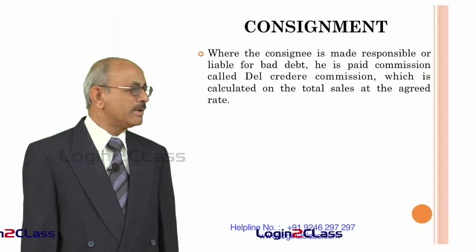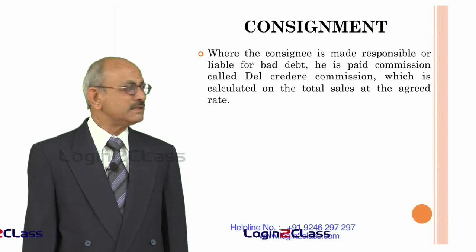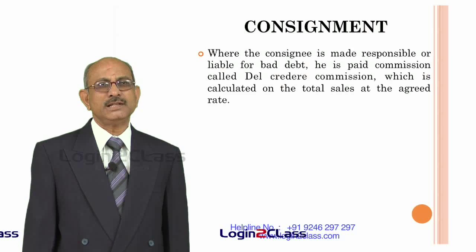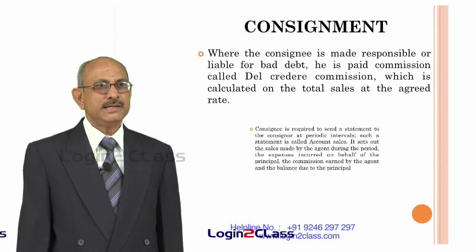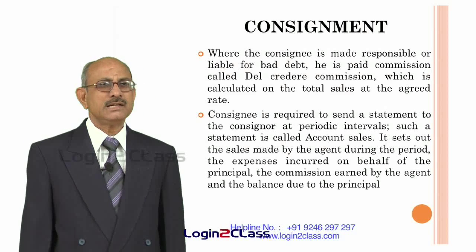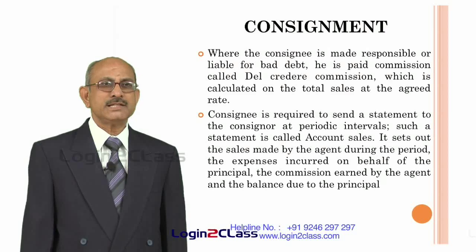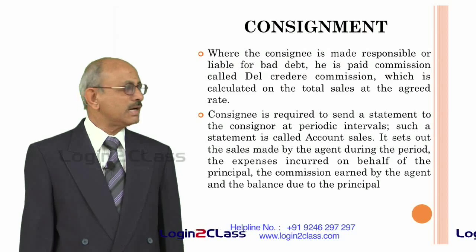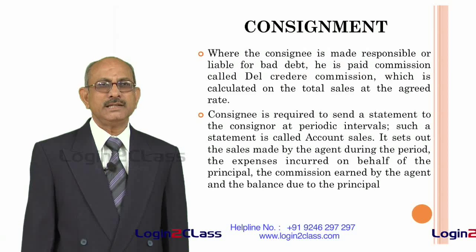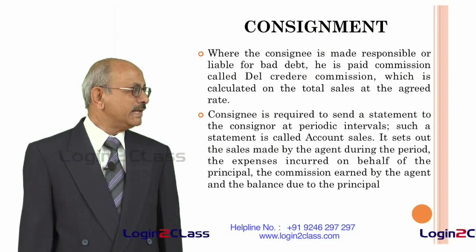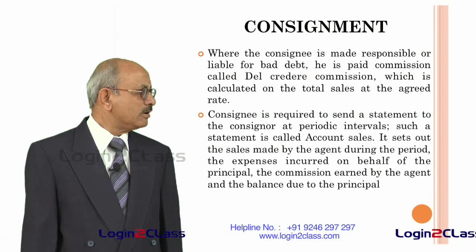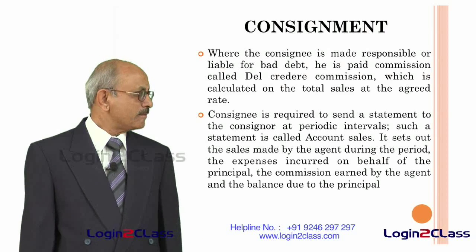That agreed rate is a matter of agreement between the consignor and the consignee, and in respect of all the sales made by the consignee, he is required to send at periodic intervals a statement. Normally it is done at monthly intervals. Such a statement is called account sales. So, account sales is nothing but a statement sent by the consignee to the consignor, detailing therein the sales made during a particular period, normally on a monthly basis.